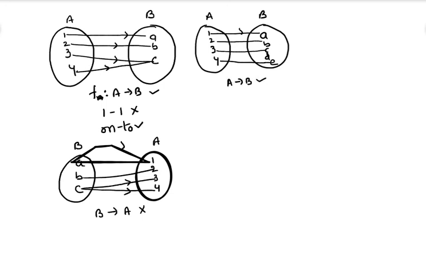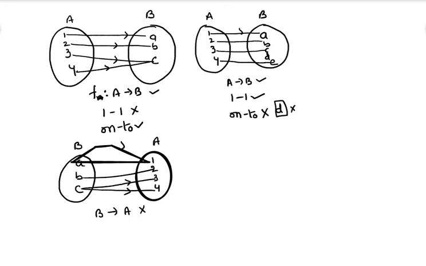No doubt it is a function. Is it a 1-1 function? Yes. Is it an onto function? No, because for the element D there is no pre-image.